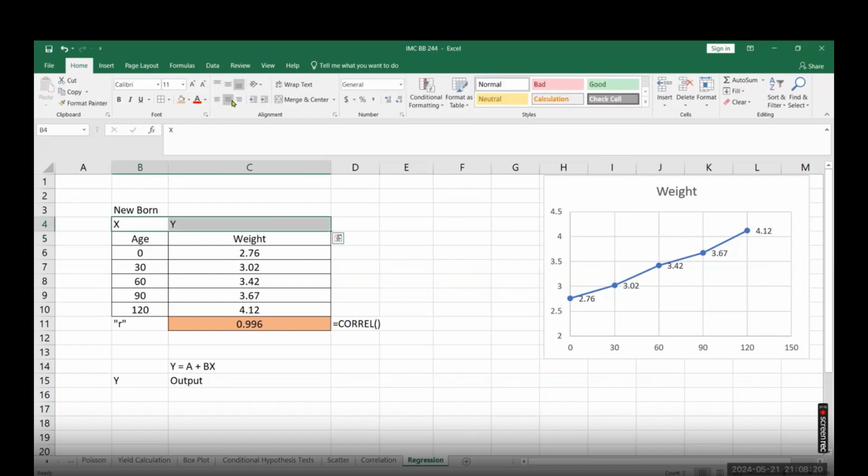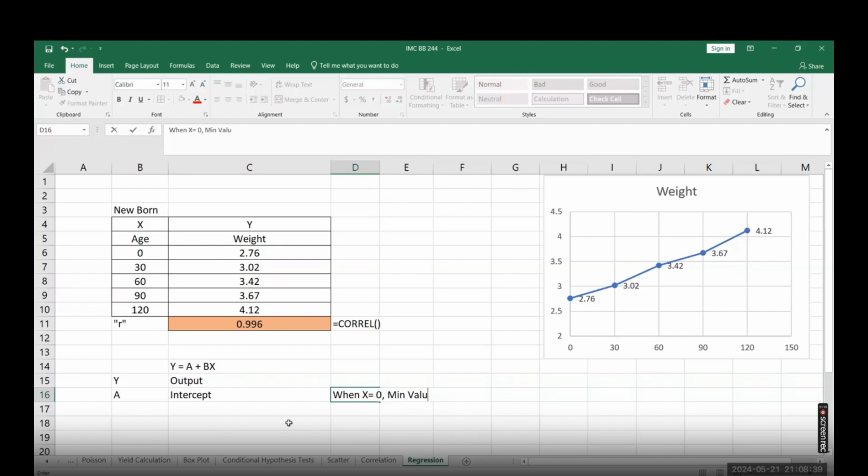If you want to find out the weight based on the age, what you need to find out first is A, your intercept. What is the intercept? When x is equal to 0, what is the minimum value of y at this point?